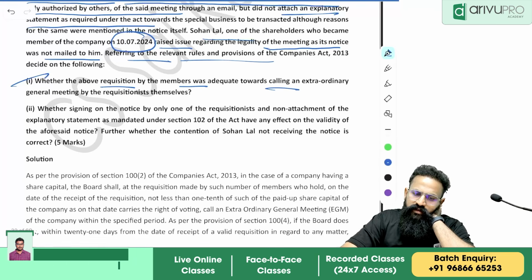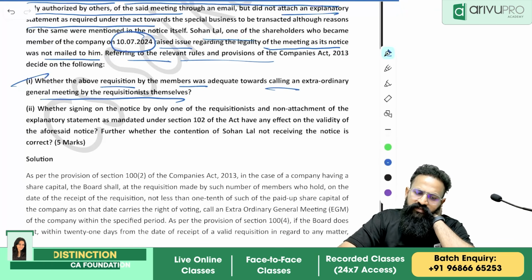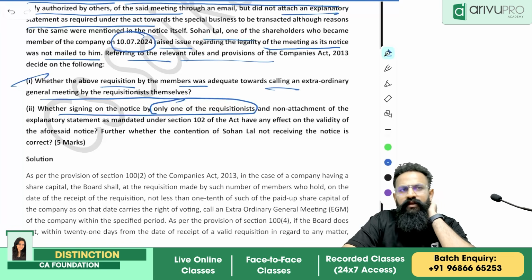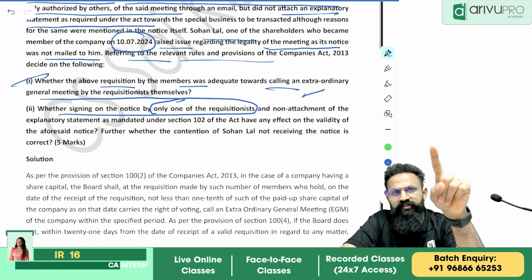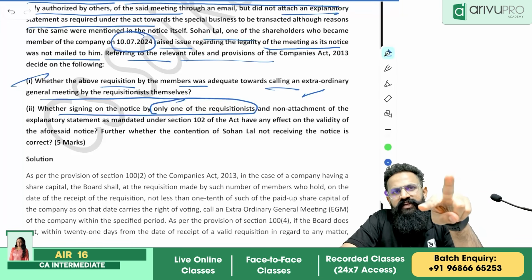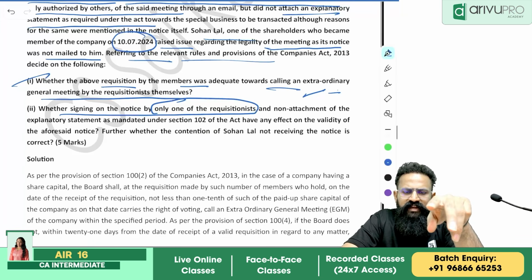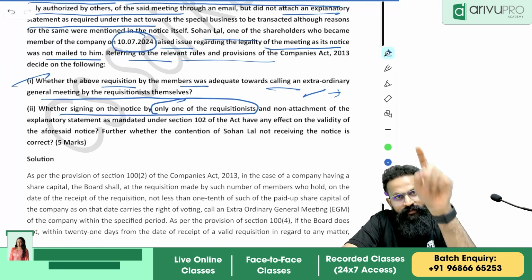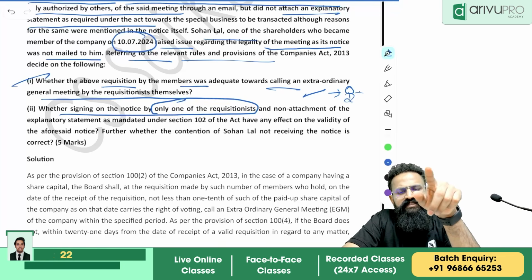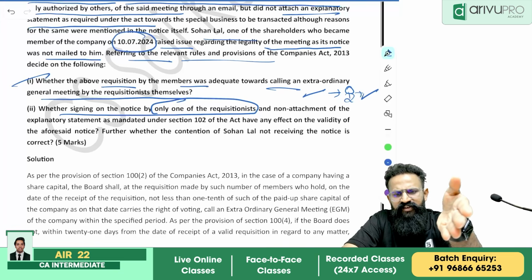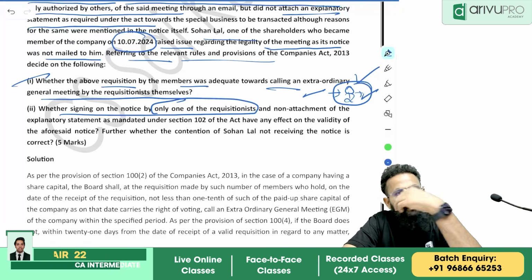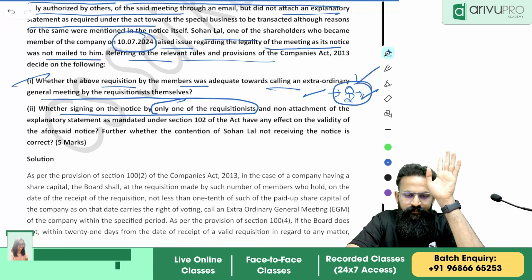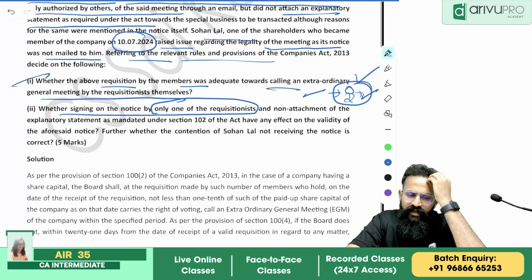Next one. By the requisitionists themselves, whether signing on the notice by only one of the requisitionists is valid? Remember, people, for a requisition to be valid, it must be signed by all the shareholders. That is the first thing. If all the shareholders are not able to sign, you can authorize one amongst yourselves, one person. And if that person signs it, that is also sufficient. And this authorization can even be given in an email. So yes, this one person signing it is still considered valid. Okay, next one.